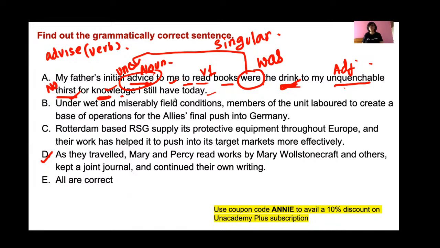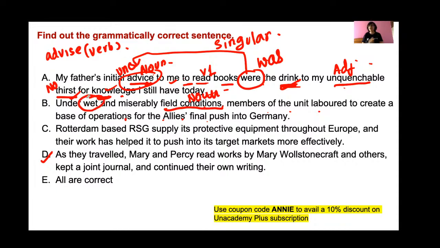Under wet and measurably field conditions, members of the unit labored to create a base of operations for the Allies' final push into Germany. Okay. So here this field conditions is a noun, and for this two adjectives have been used.